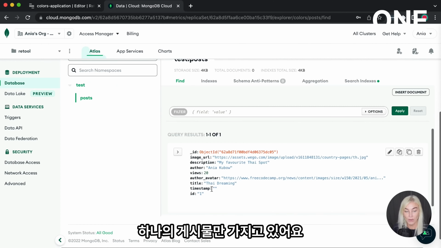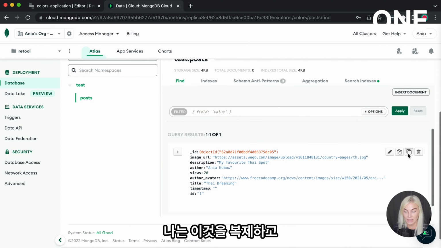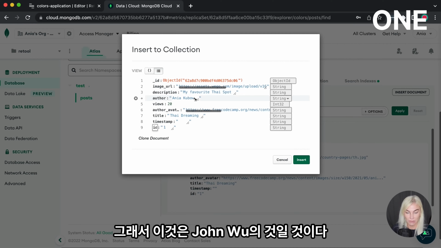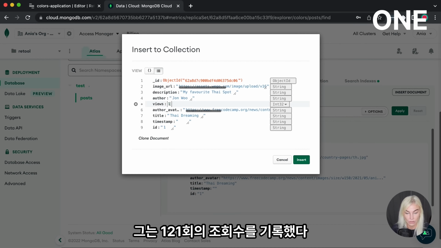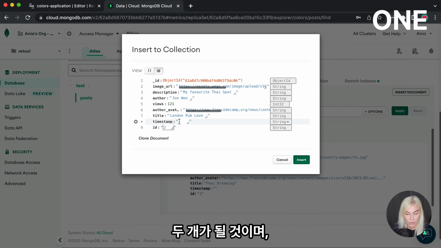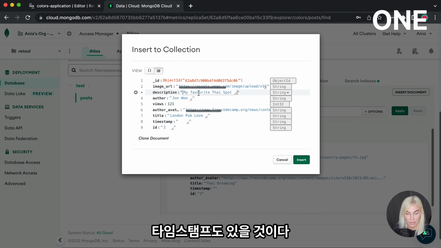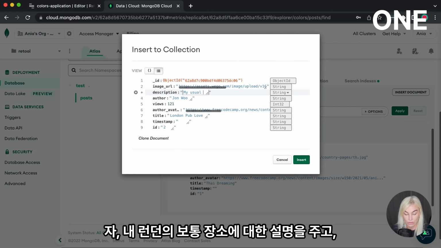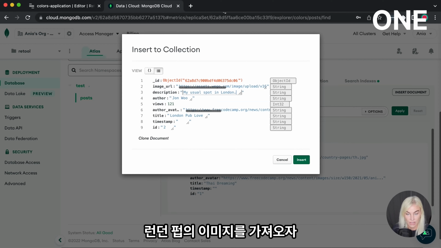So at the moment, we just have one post. I'm just going to duplicate this and just create another. So this one's going to be from John Wu. He's got 121 views. This is going to be London pub love. ID of this is going to be 2. And then the timestamp, well, let's actually give this description. My usual spot in London. And then let's get an image of a London pub.